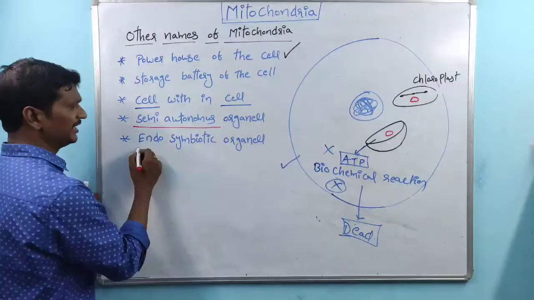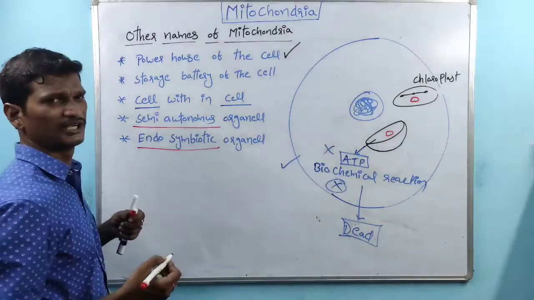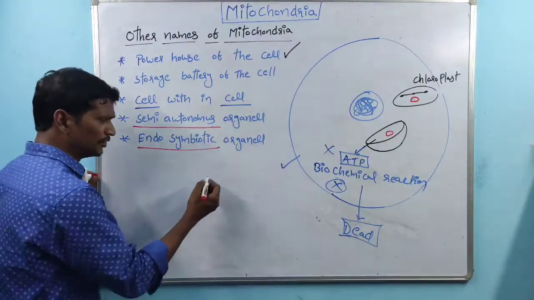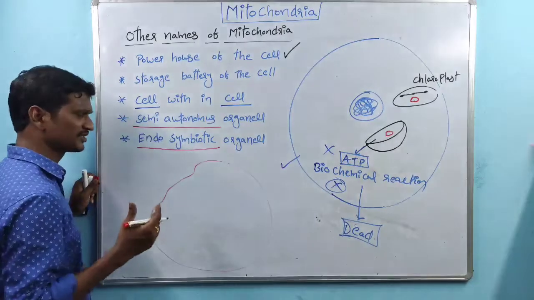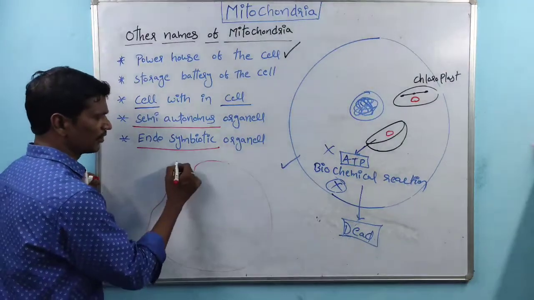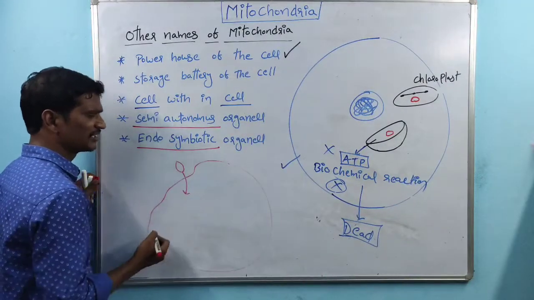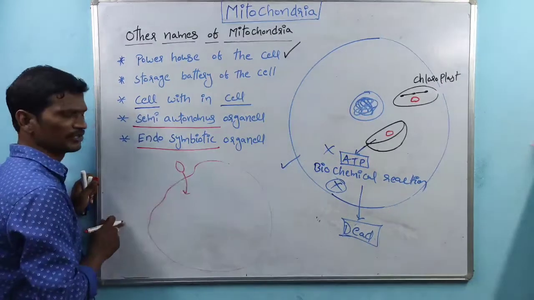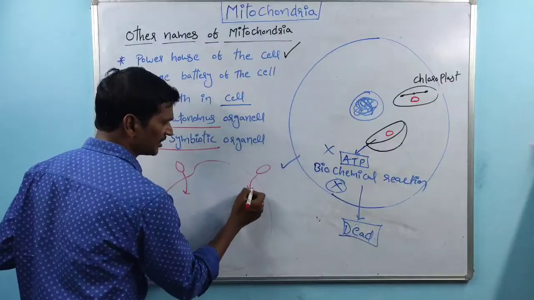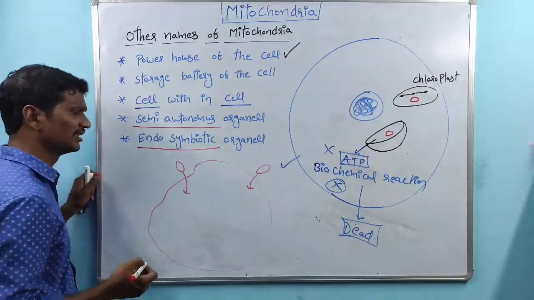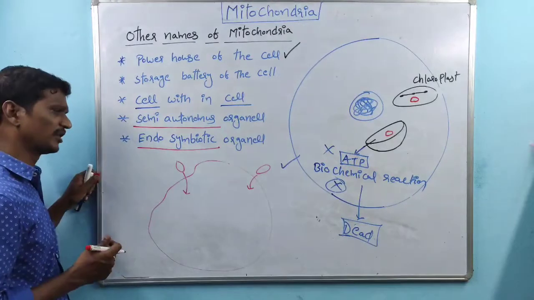And coming to the next one, the endosymbiotic organelles. During the evolution process, we discussed this concept in the first classes. During evolution, one of the bacteria entered inside the eukaryotic cell. That one was modified into the mitochondria. And another bacteria entered inside the eukaryotic cell, and that one was modified into the chloroplast.